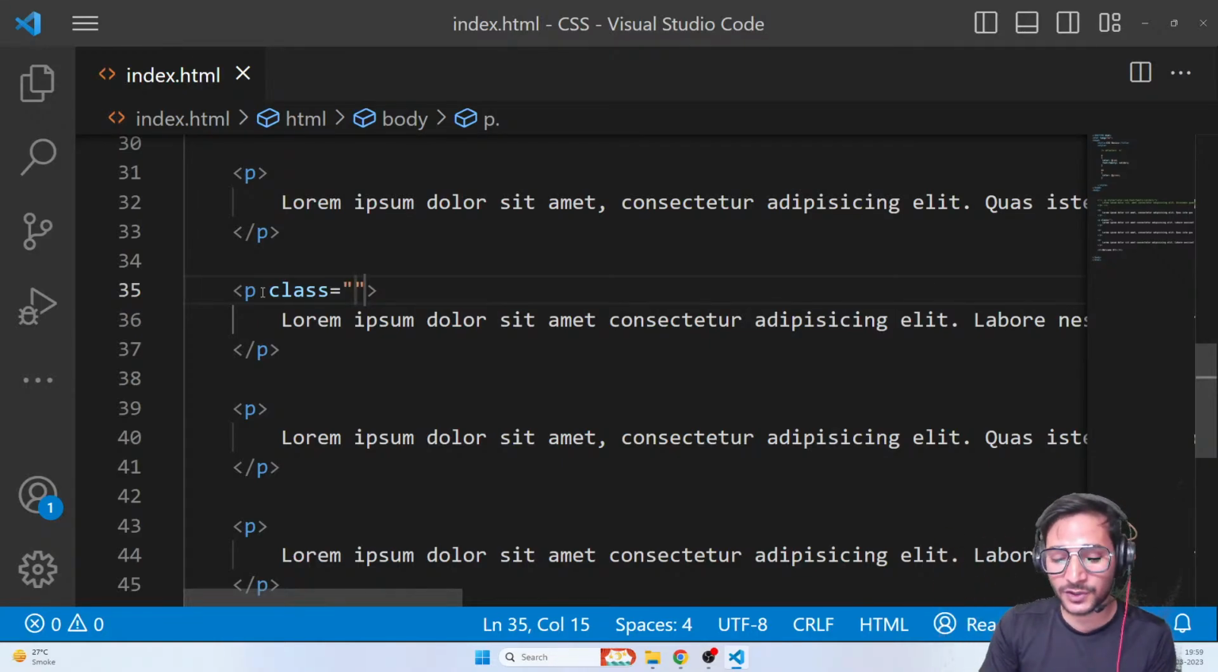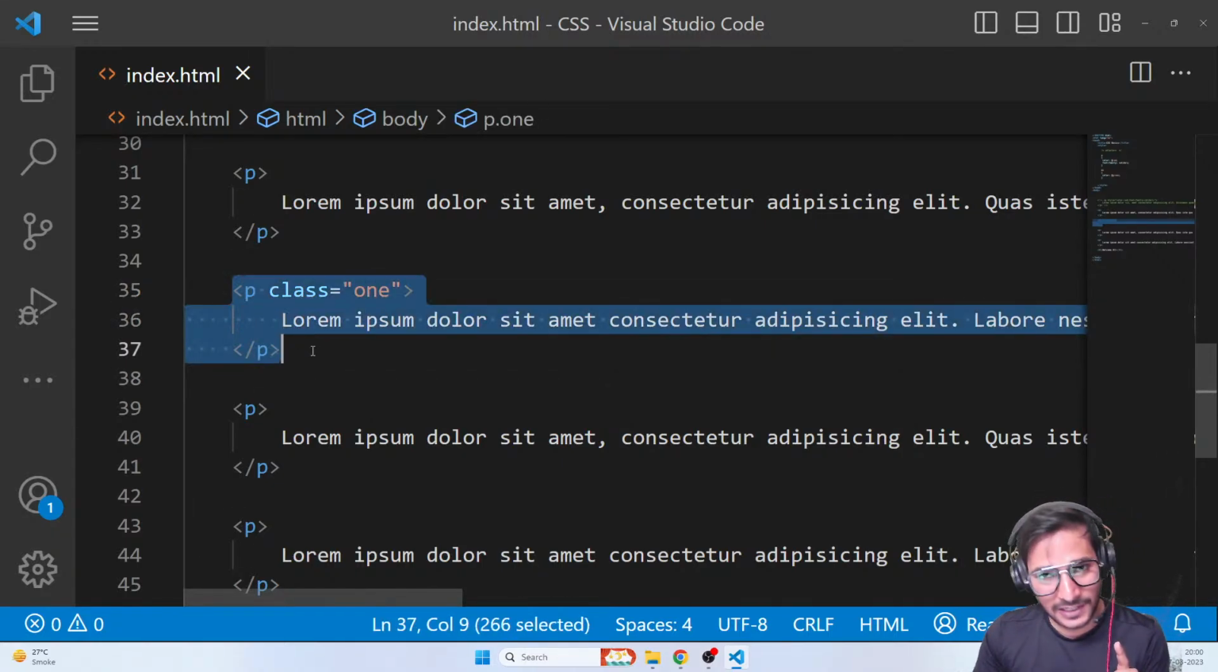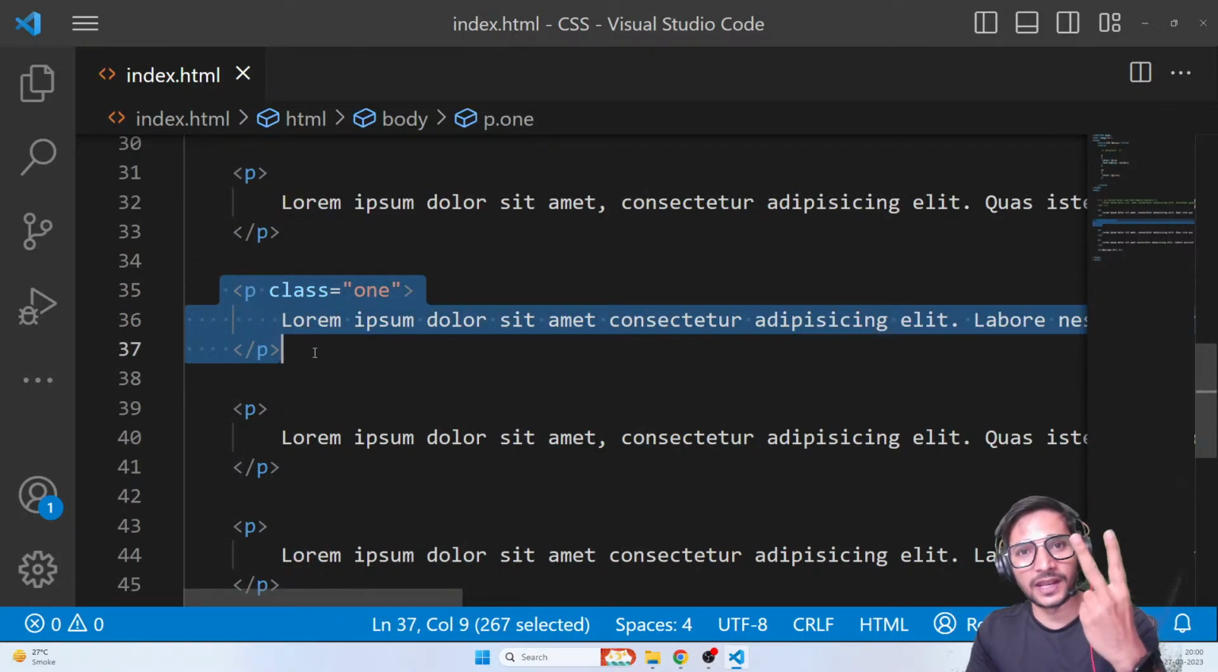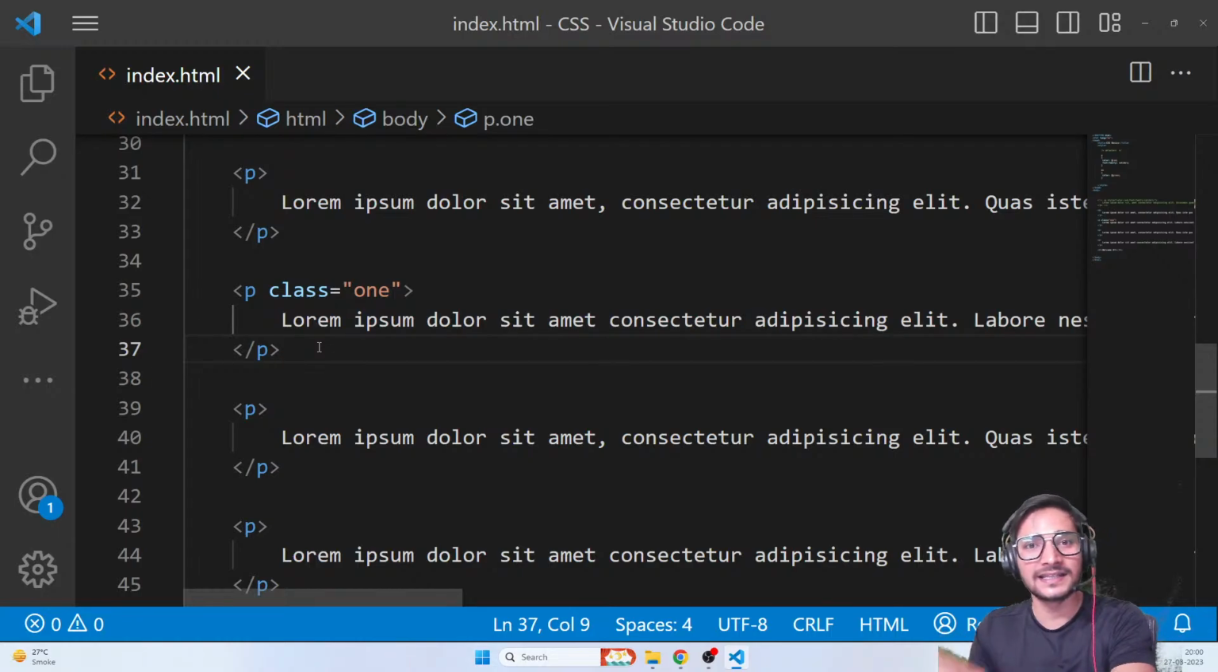For example, if I just go ahead and give a class of 1. So now, if I want to select this element, I can select it either by P tag or by the name 1, or class name 1. So this is what you call a class name. So now this element has 2 names. One, its own tag name, that is P, and the other one is 1, which is its class name. And I can select this element using its class name as well.